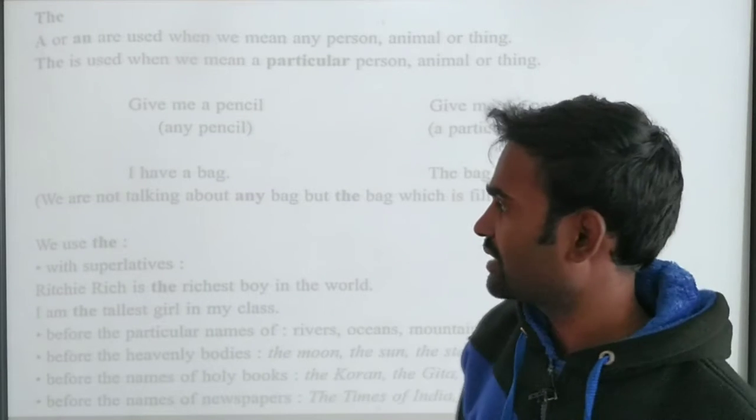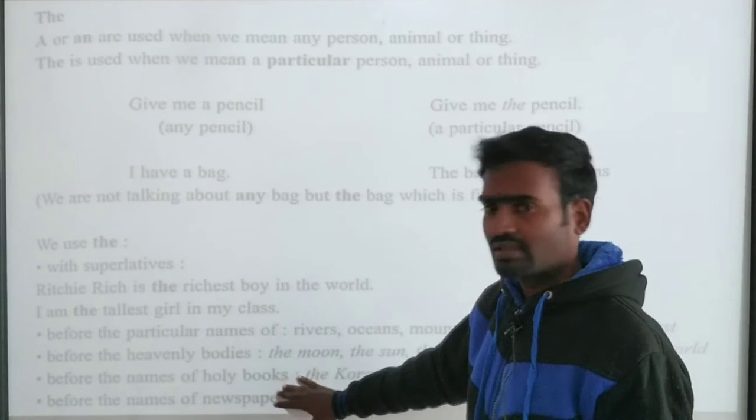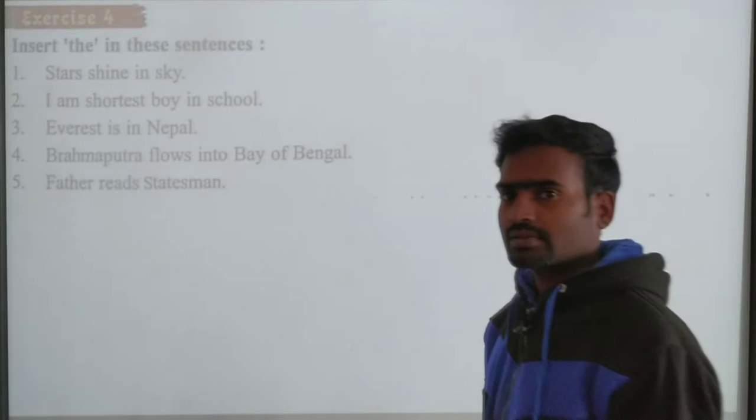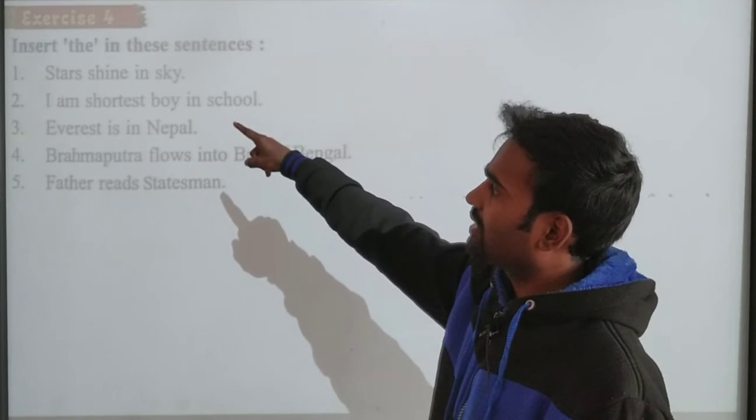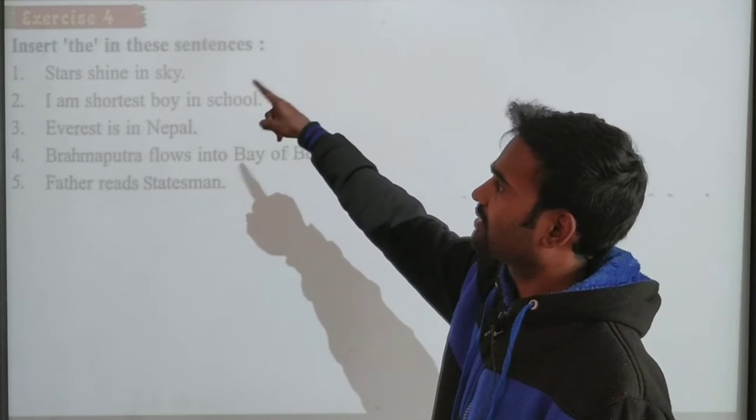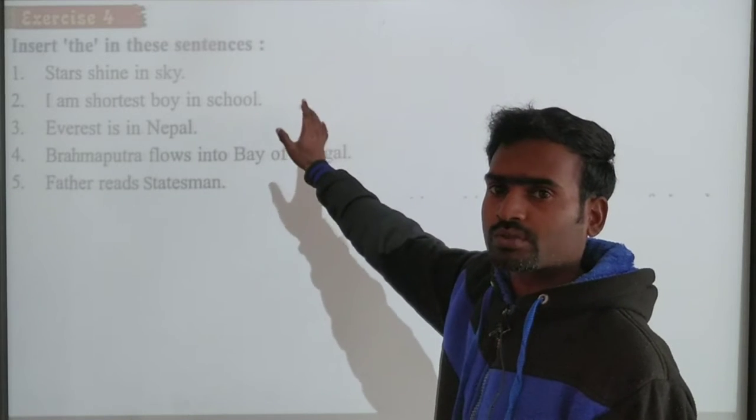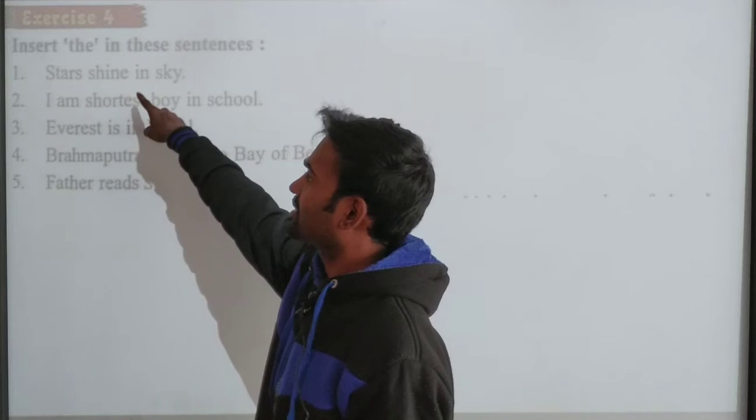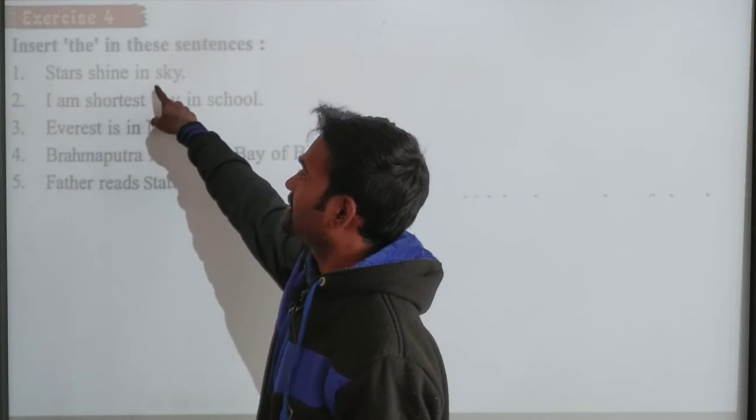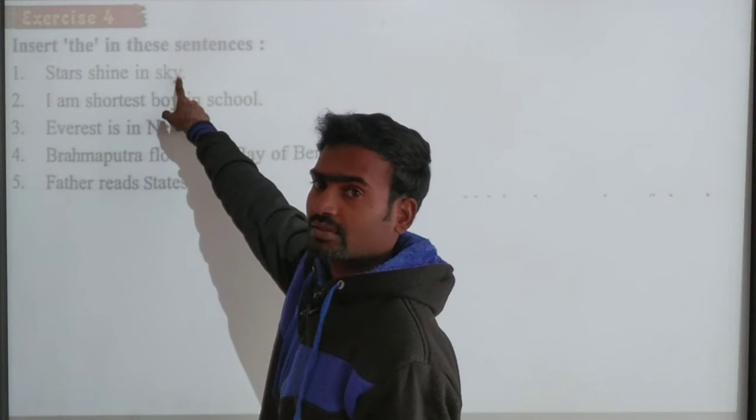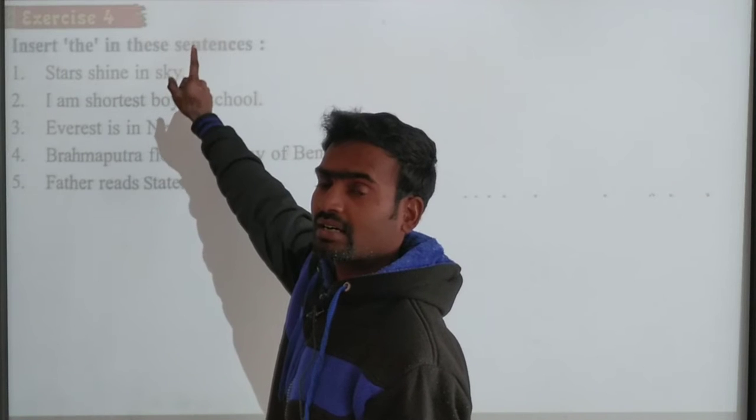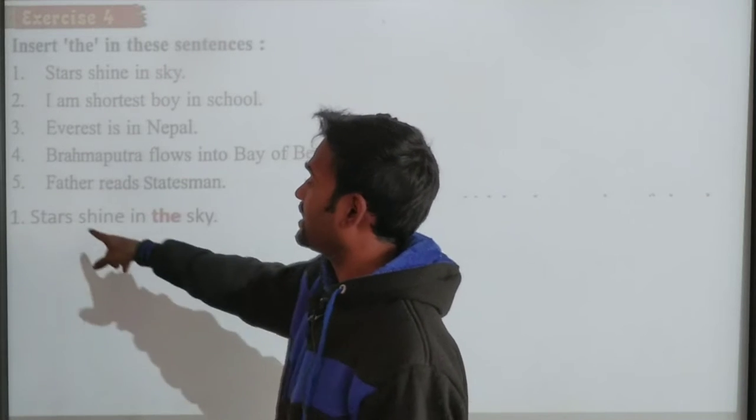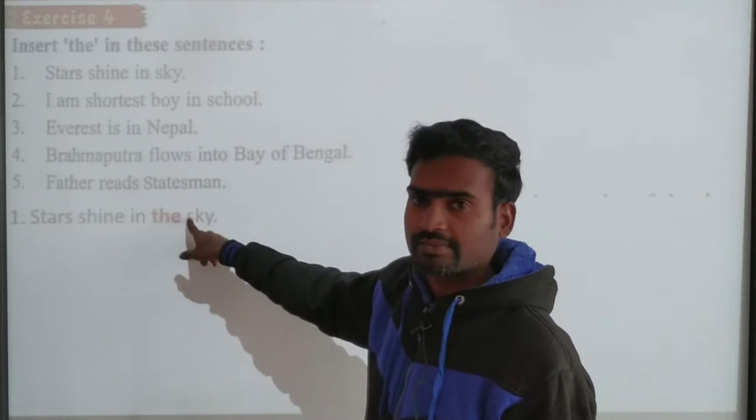So now let's see the next exercise. By using all these, we are going to fill in the remaining. So here we continue. Insert the in the sentences. We are going to use the in the following sentences. Stars shine in sky. Where we have to insert the? In the sky. Stars shine in the sky.